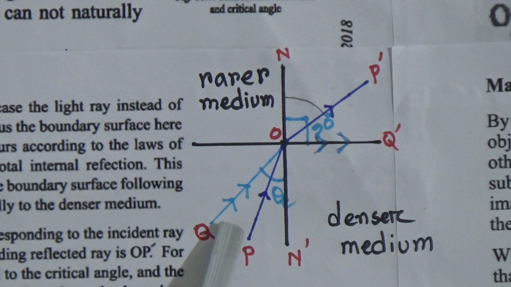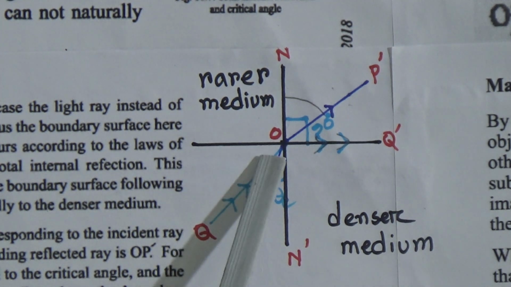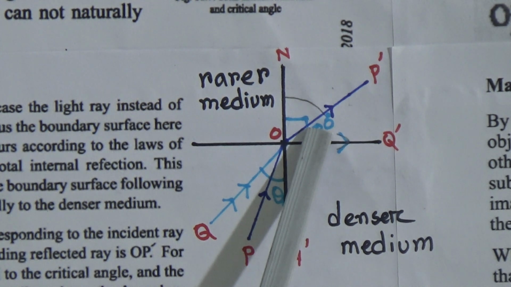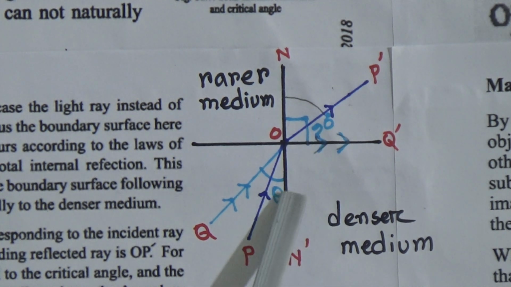Dear students, again I am telling you, for which angle of incidence the angle of refraction becomes 90 degrees, that angle is called the critical angle.